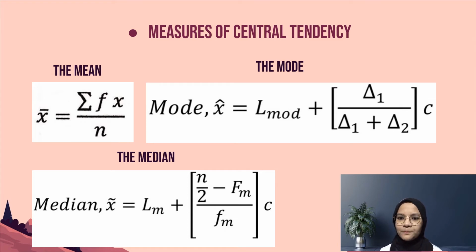And lastly, the mode. The mode is the value that occurs most often in the data set. A data set can have more than one mode or no mode at all, and that was the formula for mean, median, and mode.